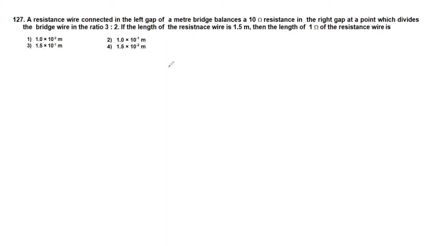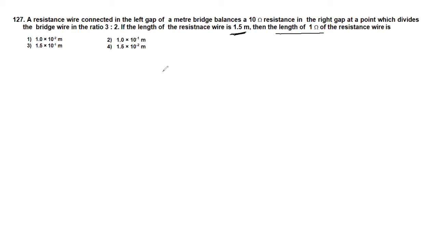Okay. So now indirectly they are asking the length of 1 ohm resistance wire. So with the help of the given data we can calculate. What is the resistance for this 1.5 meter?